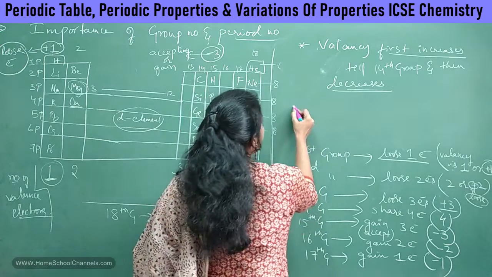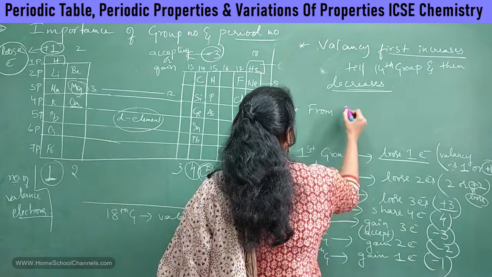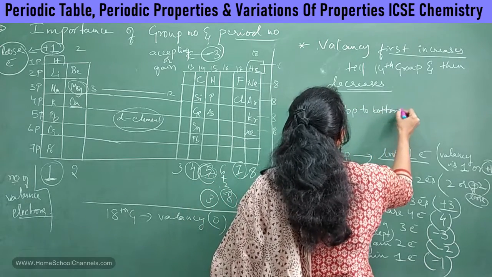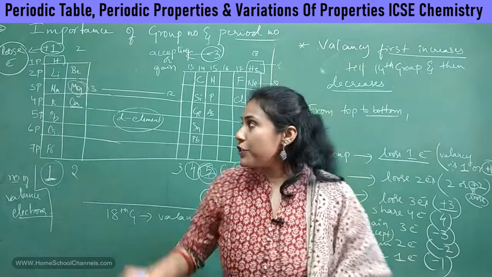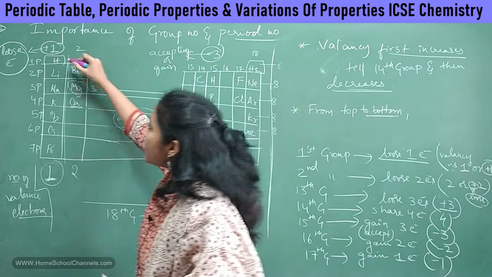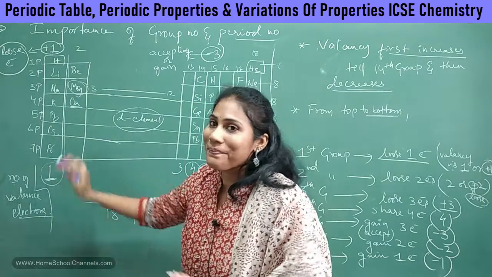And now, as you go from top to bottom in a group, what would happen to valency? Okay, let me take the first group elements. As you go from lithium to cesium, what is happening to valency? Nothing.